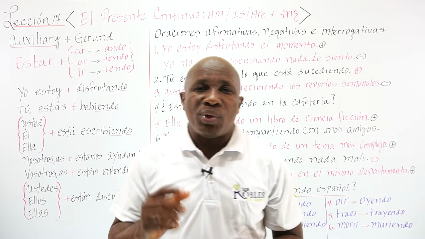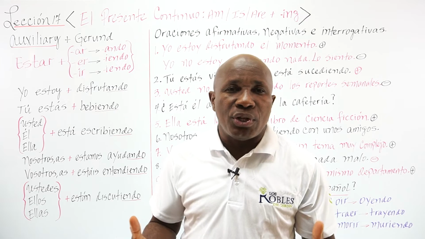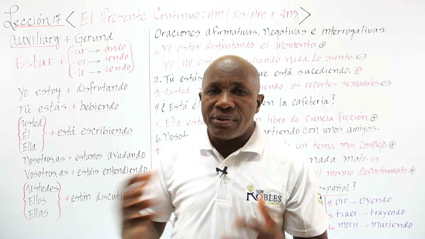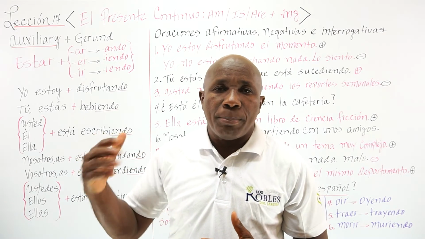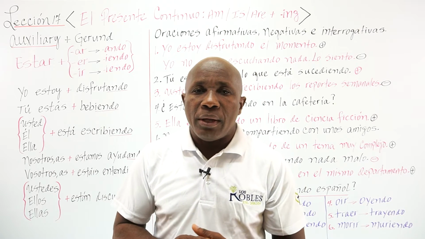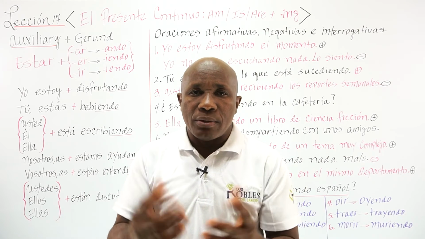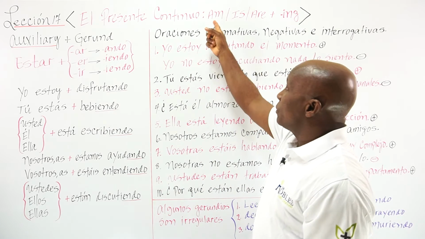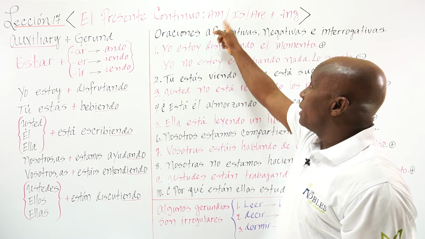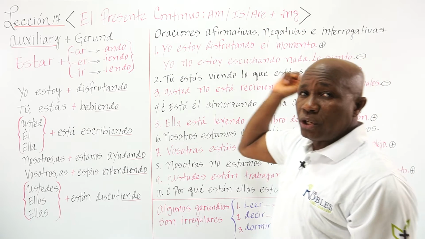My dear students, today we are going to talk about the present continuous or the present progressive, el presente continuo o el presente progresivo, okay? And the way it is formed in English, as you know, is by using the verb to be in the present, am, is, are, plus the ing.